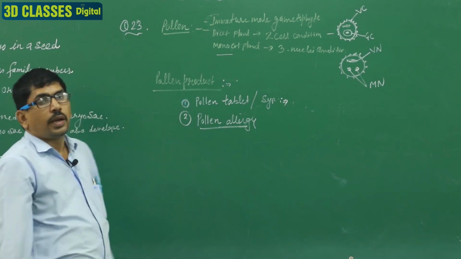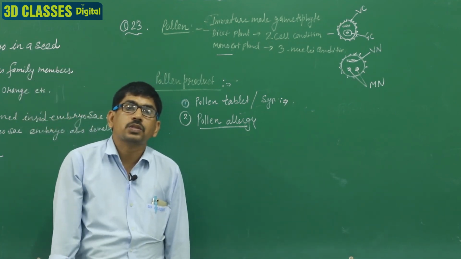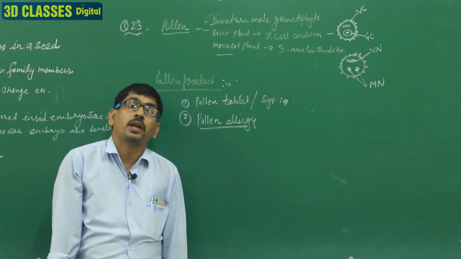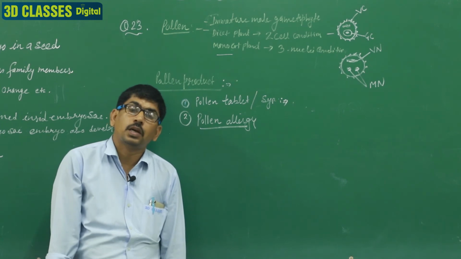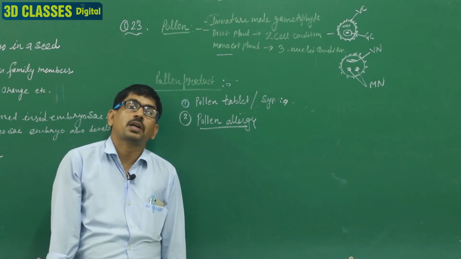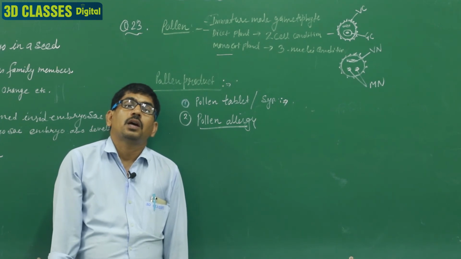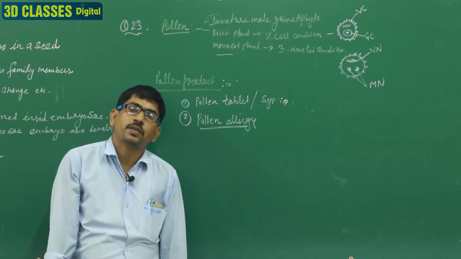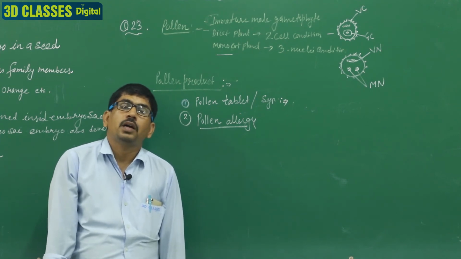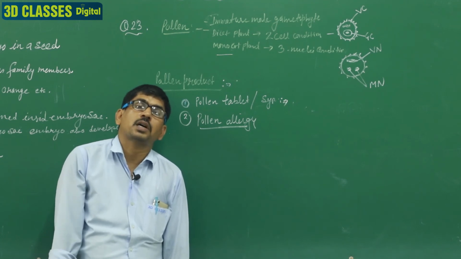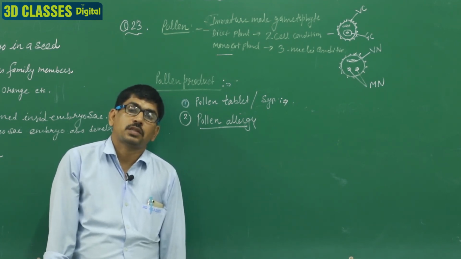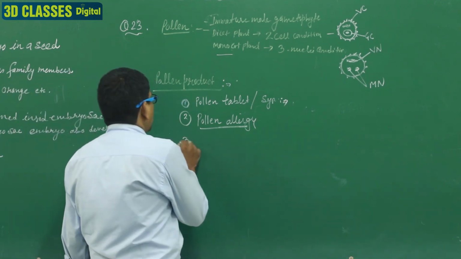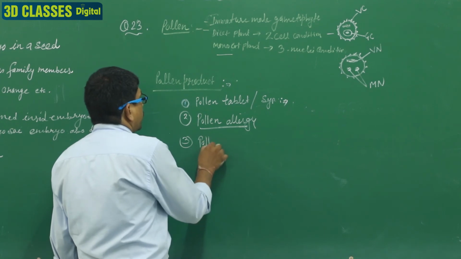The pollen grains of some plants cause allergy in human beings. Generally, Parthenium is the biggest pollen allergen in the world. Clear? In the world, Parthenium pollen grains cause the maximum pollen allergy in human beings, and they cause bronchitis, respiratory disorders, asthma, and different types of disease. And in India, Parthenium as well as the second one, Amaranthus, are the pollen allergens. Clear? Third is pollen preservation.